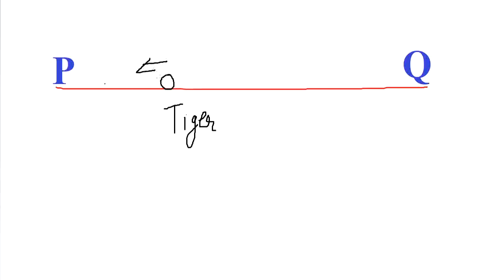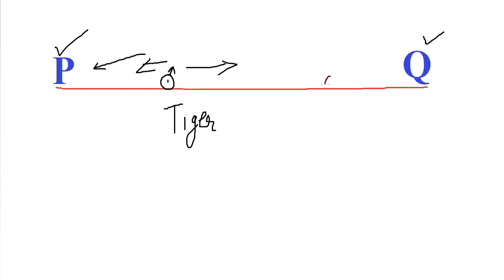Either it will run towards P or towards Q. Yes, this person runs towards P because it is nearer than Q. ये जो जगह P है वो Q से इसके लिए नजदीक में है.